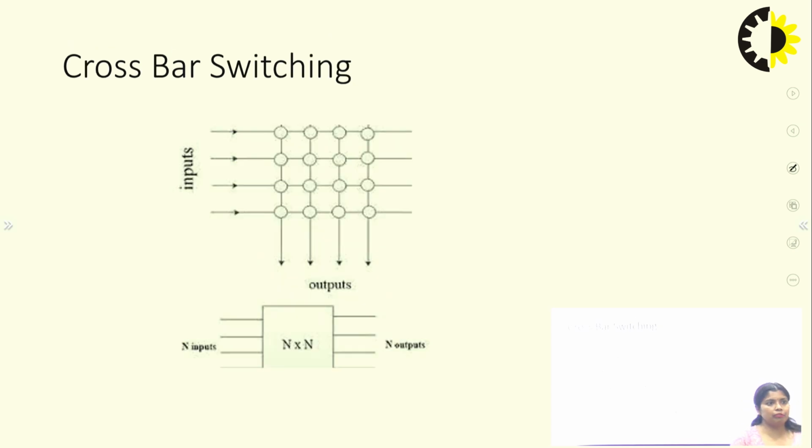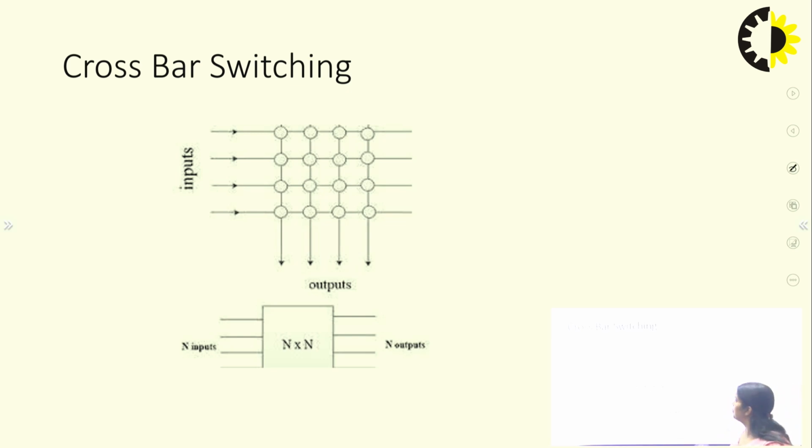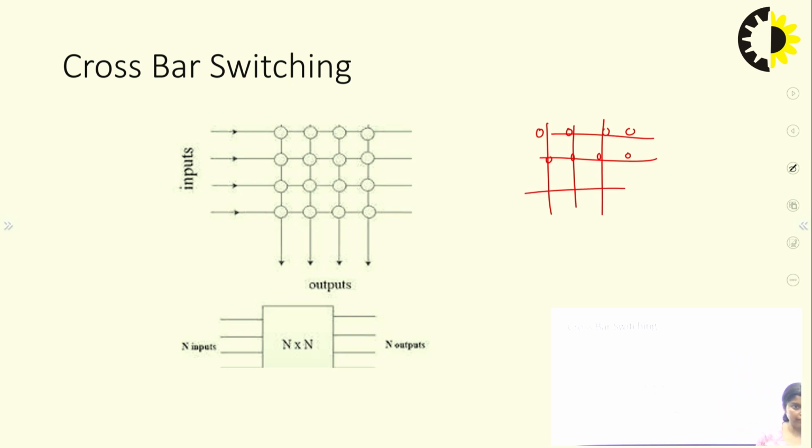Now, in the crossbar switch, suppose there are many points, and these points are further connected with input and output lines. If in that particular network there are 50 stations or 50 nodes, we need a crossbar switch of 50 into 50, meaning 2500 connections in the crossbar switch.